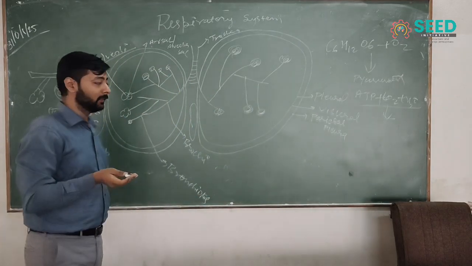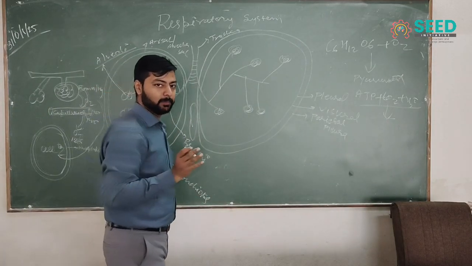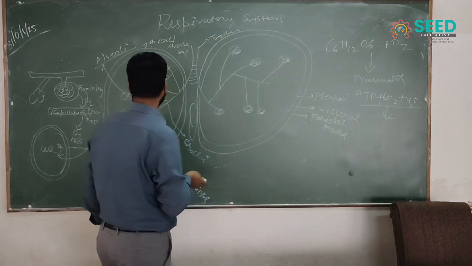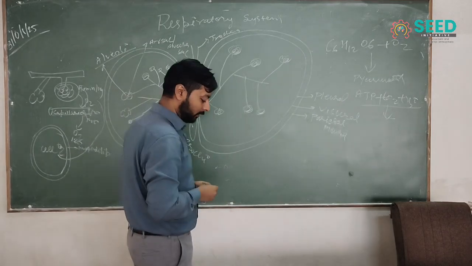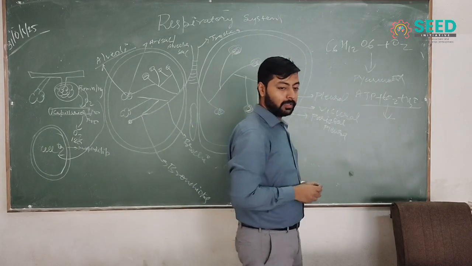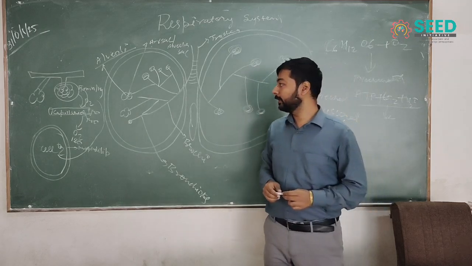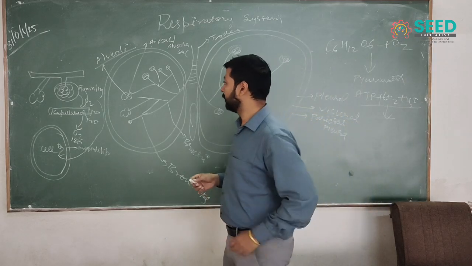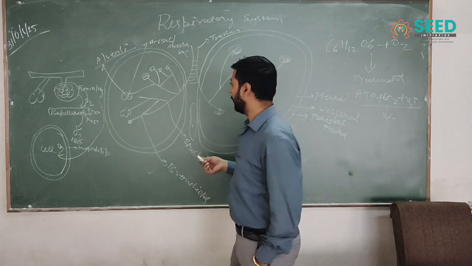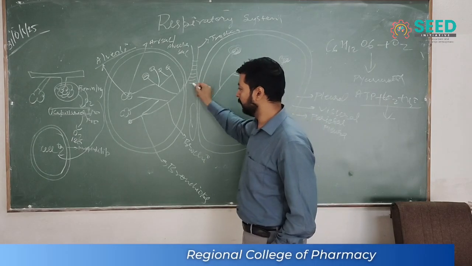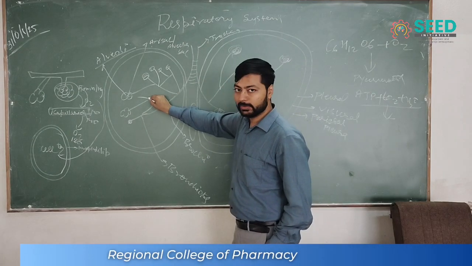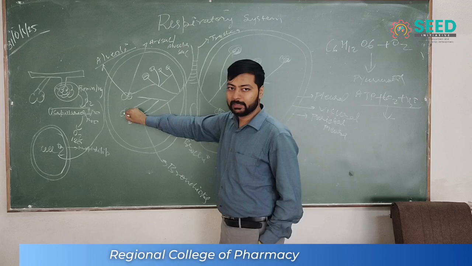The trachea has 16 to 20 C-shaped rings, and this is the mechanism of the lower respiratory system, and this is very important. Sometimes we see infections in the trachea, bronchi, bronchioles, and alveolar sac.